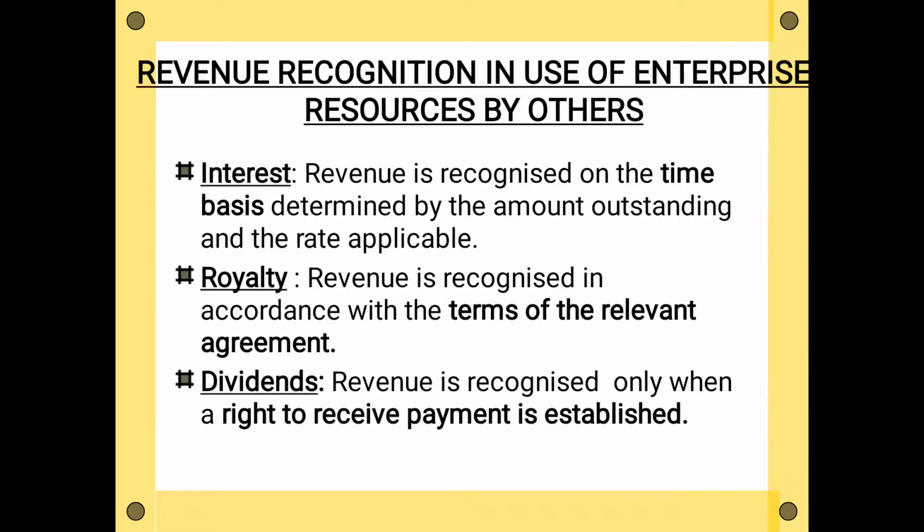Although the dividend is not actually received by you, and is not deposited into your bank account yet, you have got the right to receive this dividend. So now you can record this dividend as your revenue in your books.